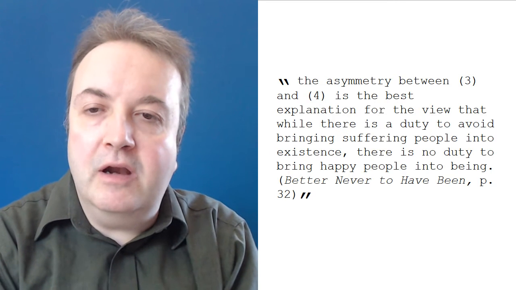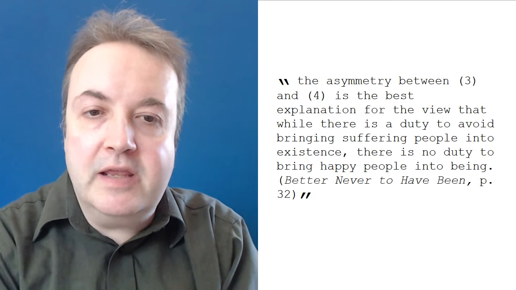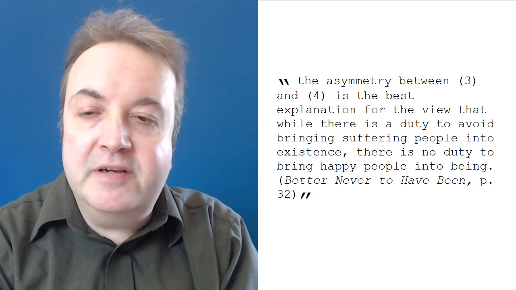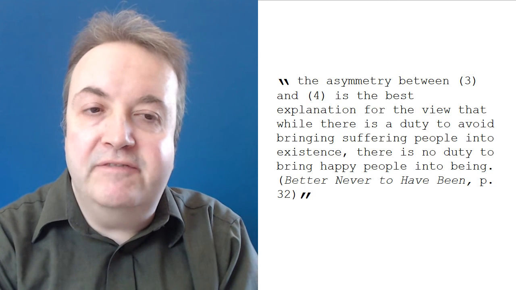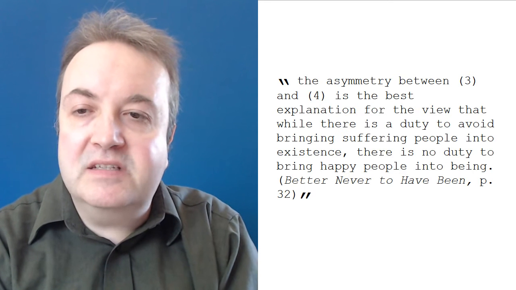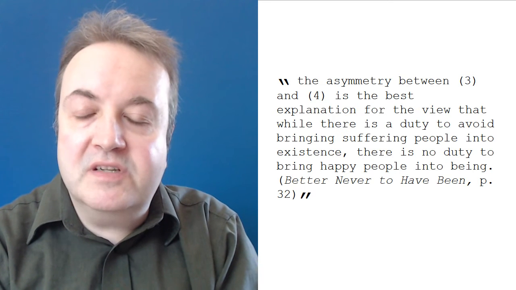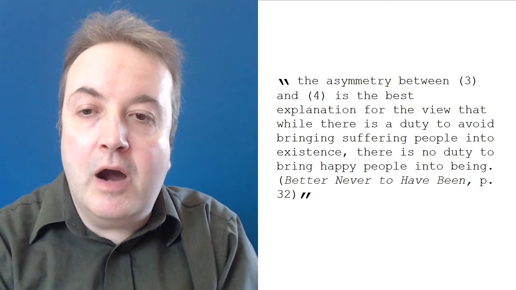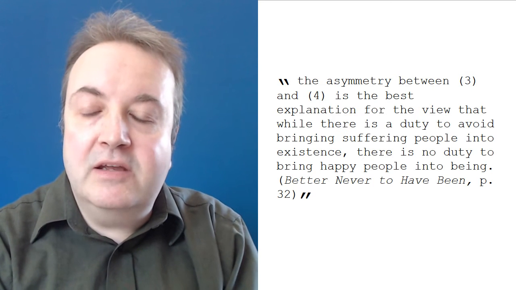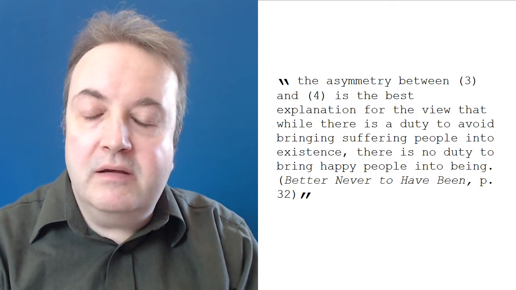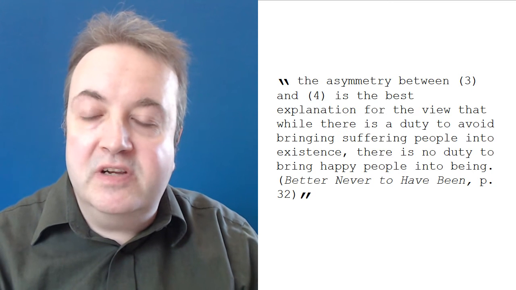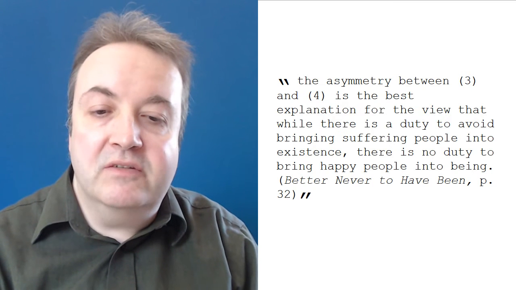Just in case people are not convinced by his main argument for the asymmetry, Benatar has some backup arguments in favor of it. He claims that it is the best explanation for some asymmetries that people commonly believe. And he goes over 4 of these, explaining how his asymmetry is supposed to be the best explanation for them.